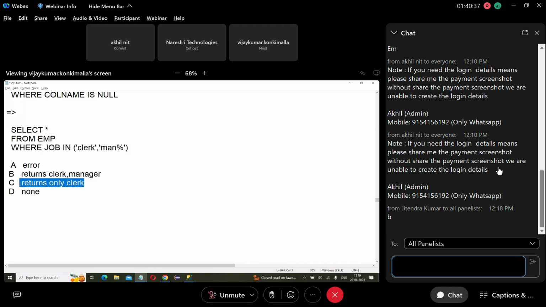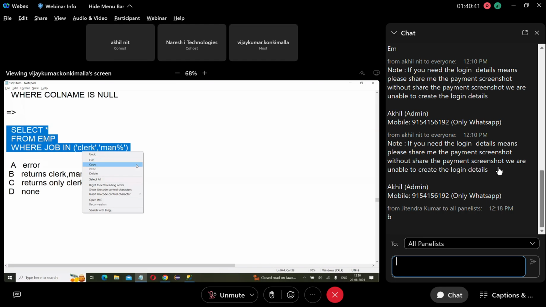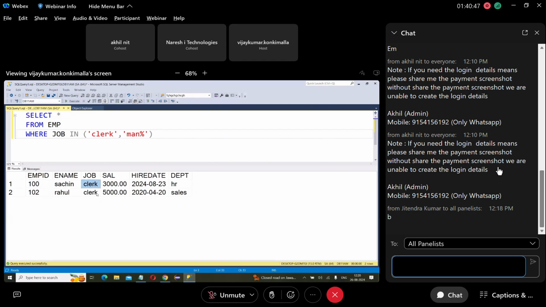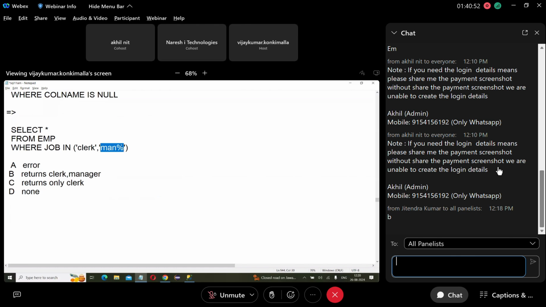Answer is C. So this query will return only clerk records. Manager is not selected because this is not treated as a pattern, because the operator is not LIKE. The operator is IN. So when it is treated as a pattern, the operator is LIKE. So the answer is C.